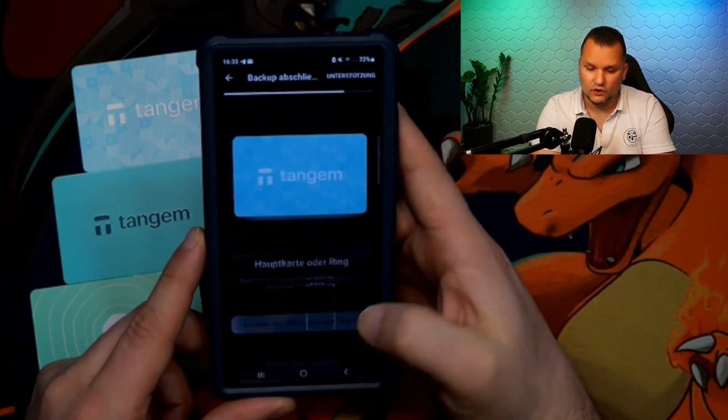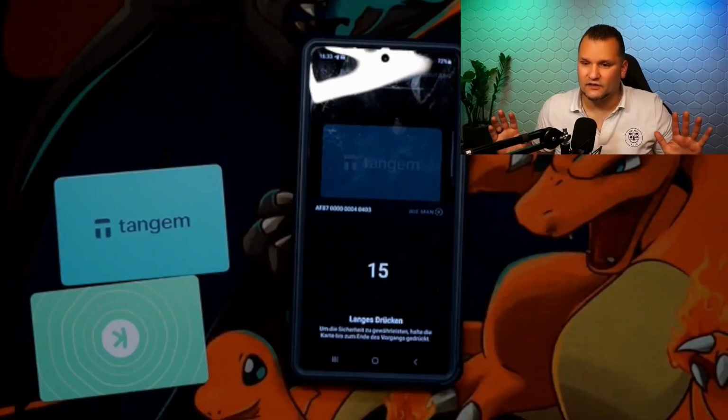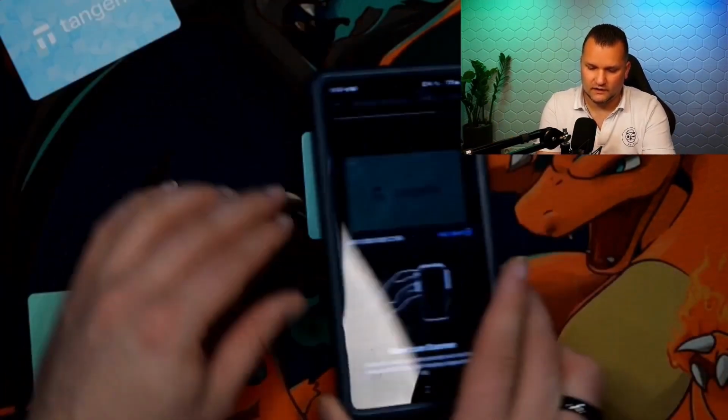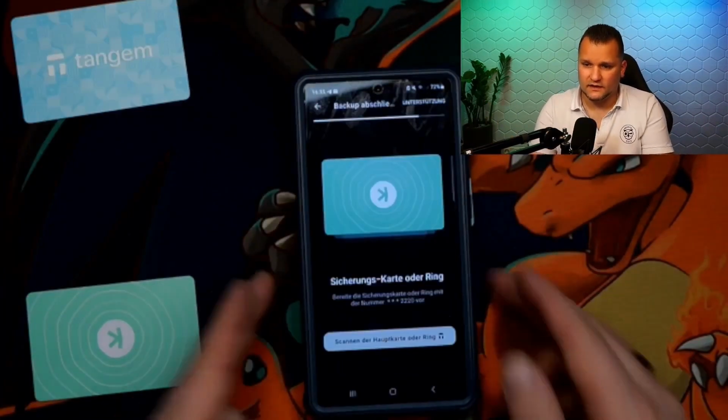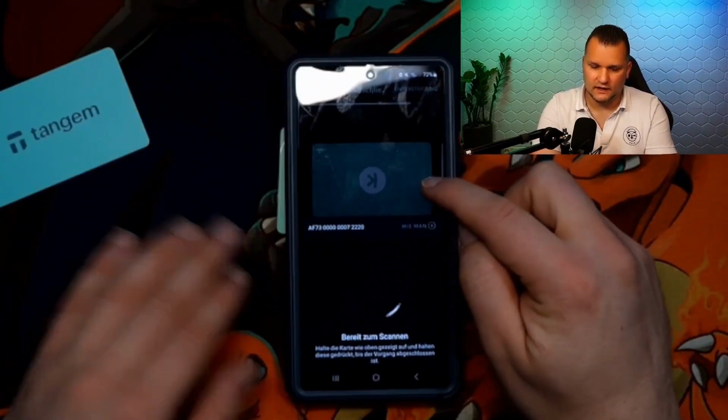We start with the main card, which we need to scan for 15 seconds. A little tip from me, just leave it there, do nothing. The whole thing works by itself. After the first one, of course the second one as well, you can then simply place it here again and wait. The same goes for the third card, no question. And we can see here it is displayed completely as it is.